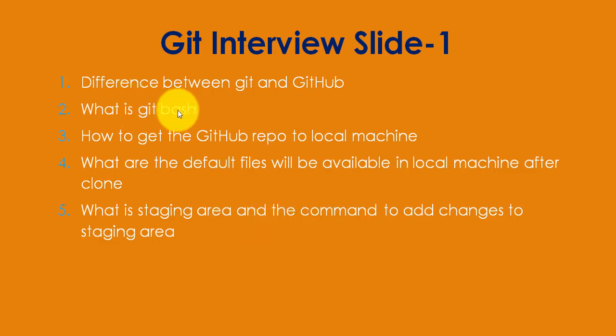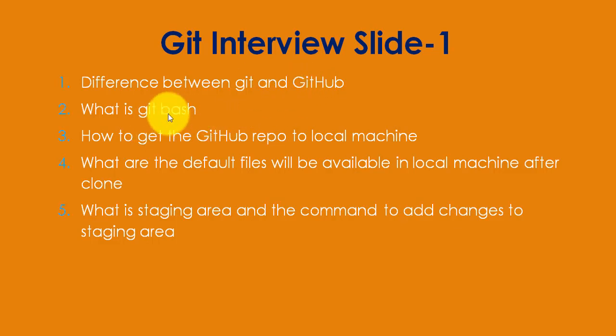So what is Git Bash? Git Bash is an application that you can download from the internet. I have already created one video on Git Bash, so you can go through that from this playlist. Using Git Bash, we write commands that connect to our GitHub repository, which is available in a remote location.